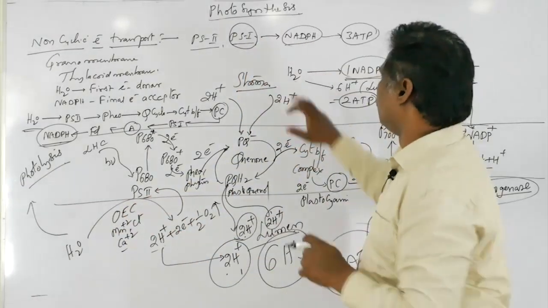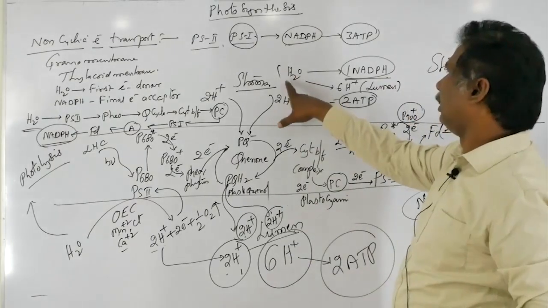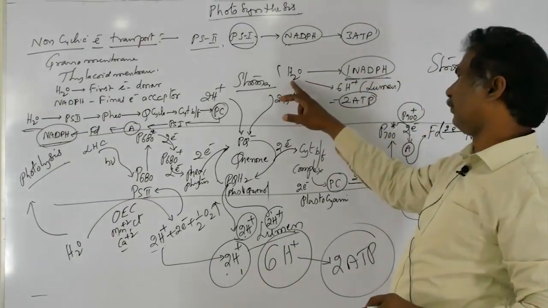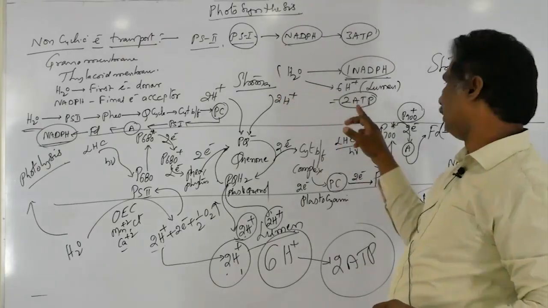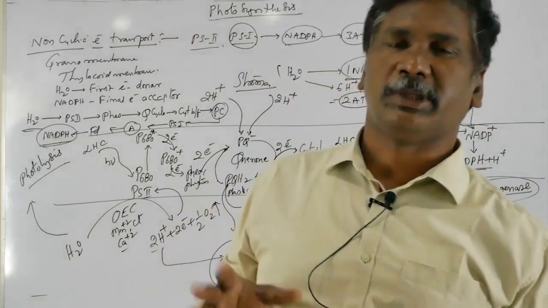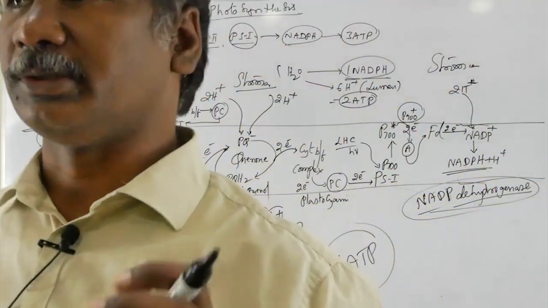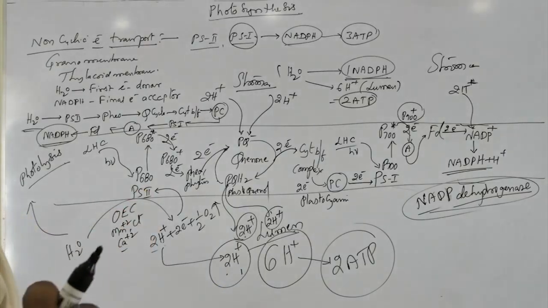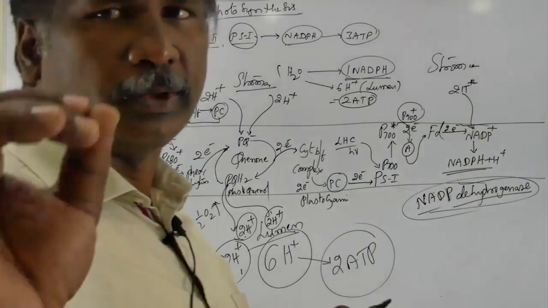That means the number of water molecules is equal to the number of NADPH, but the number of water molecules is half the number of ATP produced. Based on this, problems can also be produced. This is the non-cyclic electron transport.